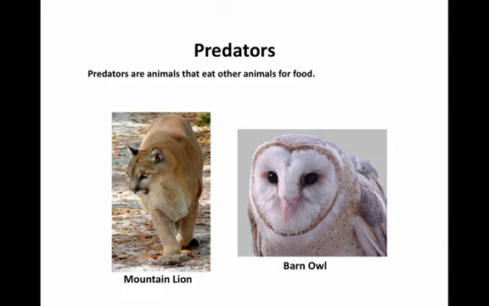Hi there. Let's deal with the concept of predator-prey cycles today. Predator-prey cycles are very important for us to understand the health of an ecosystem, and I'm going to tell you why. First of all, predators in an ecosystem are animals that eat other animals for food, so they're either an omnivore or probably a carnivore.